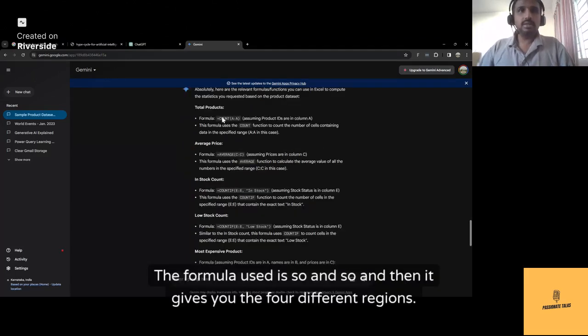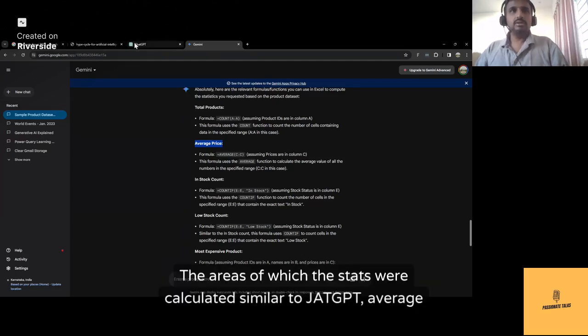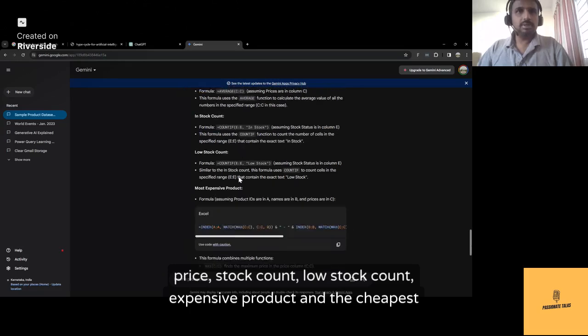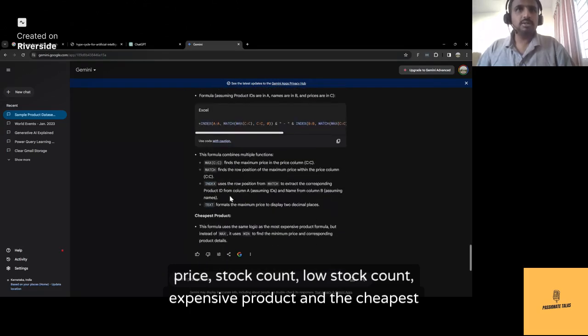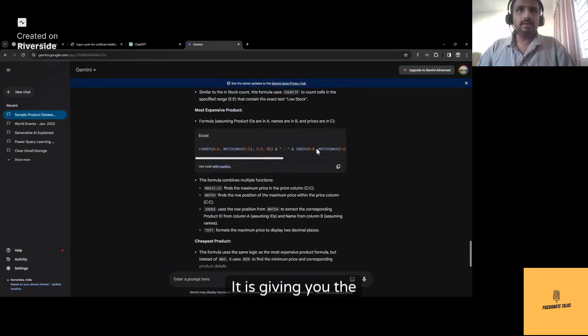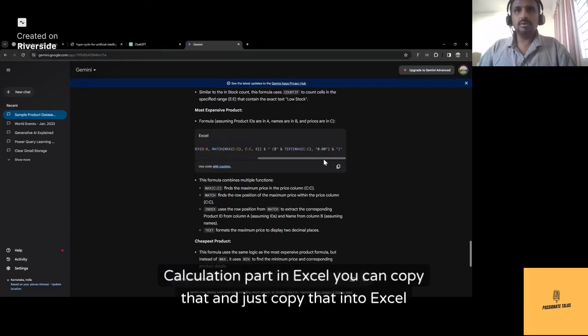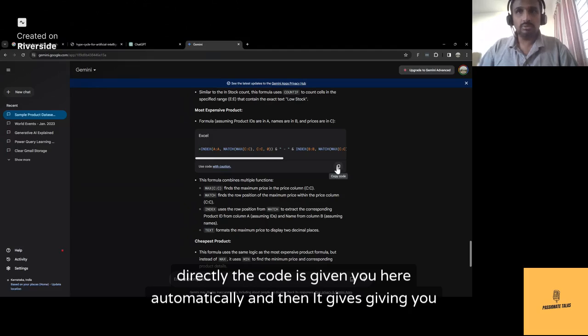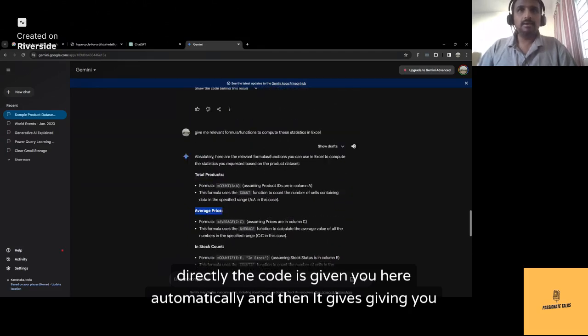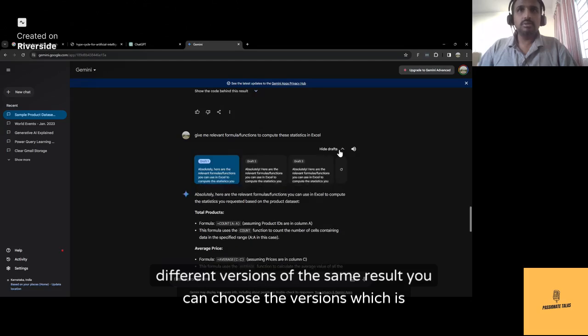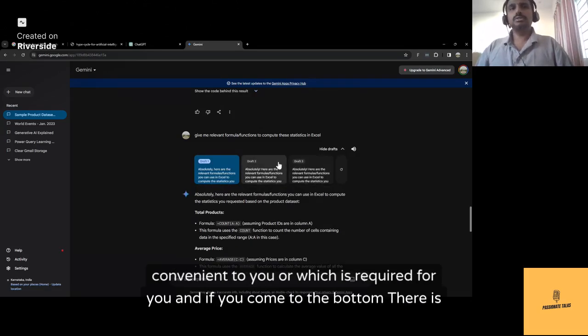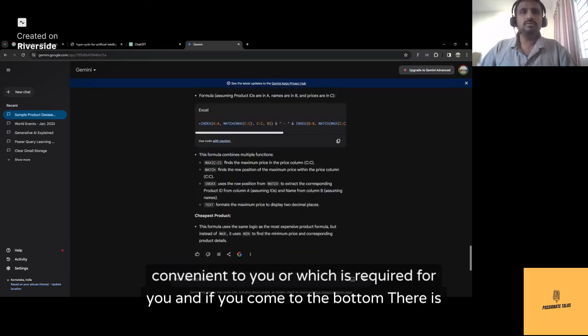See, it's showing the same thing. The formula used is so and so, and then it gives you the four different regions, the areas of which the stats were calculated, similar to ChatGPT: average price, stock count, low stock count, expensive product, and the cheapest product. It is giving you the calculation part in Excel. You can copy that directly into Excel. The code is given here automatically, and then it gives you different versions of the same result. You can choose the version which is convenient or required for you.